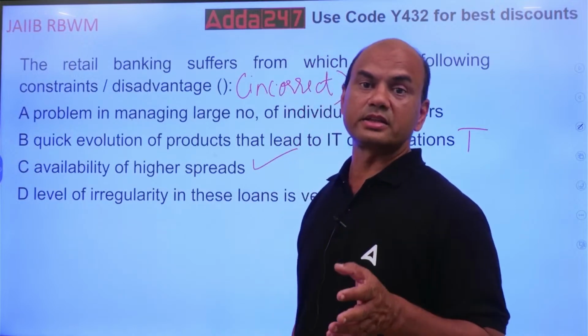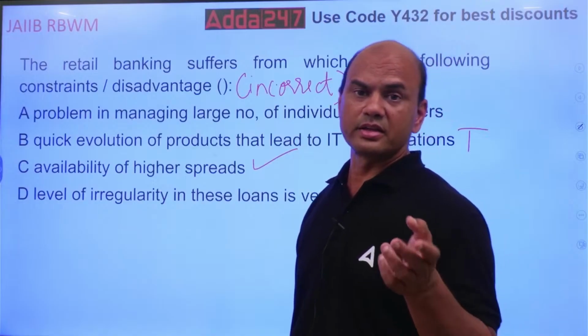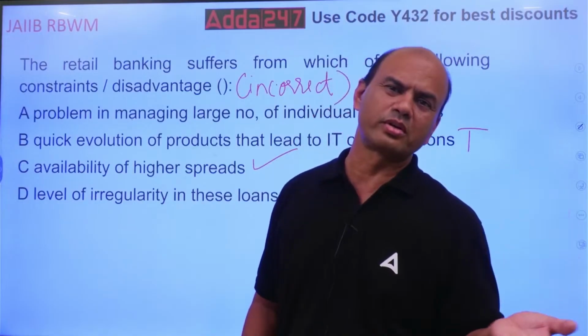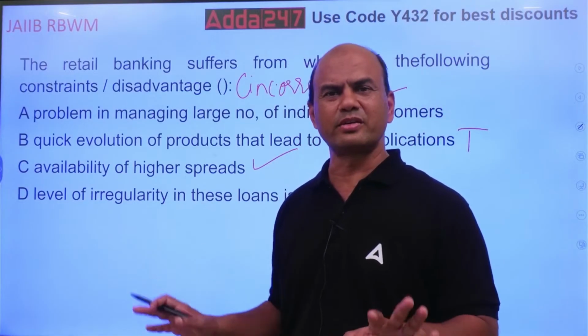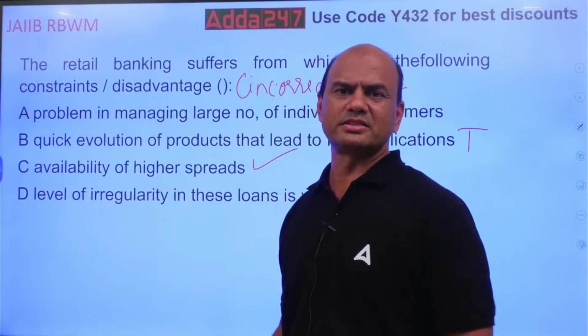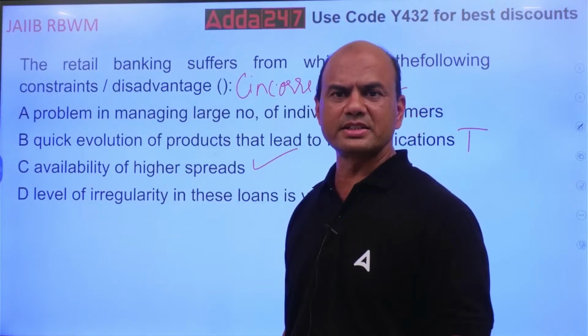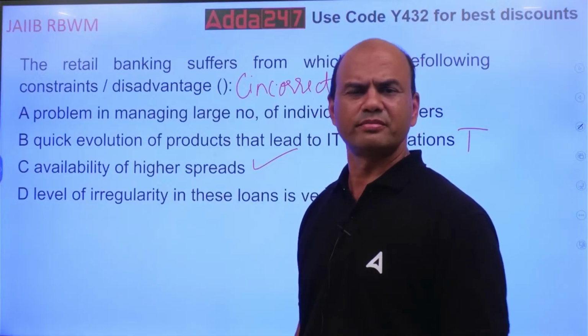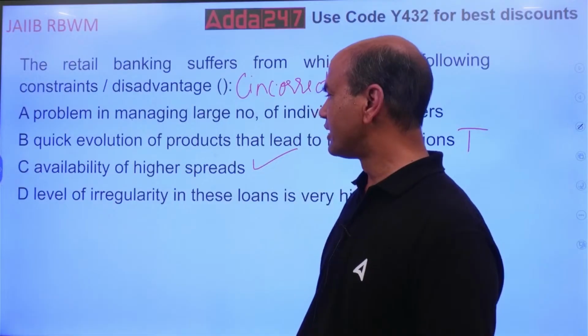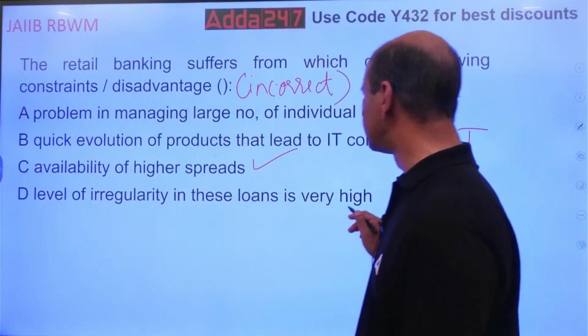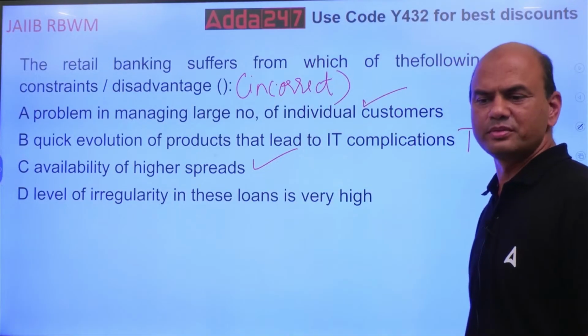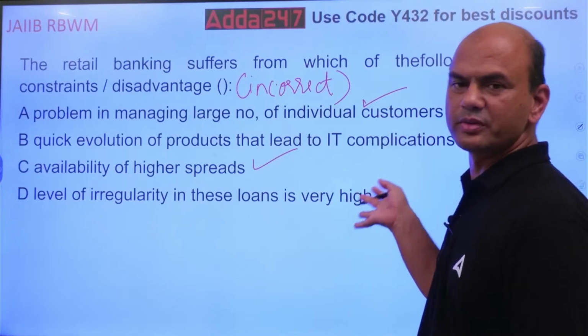Because in retail, the customer, as I told you earlier, doesn't say, sir, repo is more, CRR is more, less, whatever. Never discusses. Customer only wants service in retail banking. Service, friendly relationship, easy to deal with. Level of irregularity in these loans is very high. Is this true? Obviously, all the three are true, so this will be false.